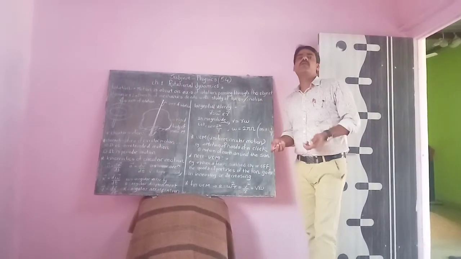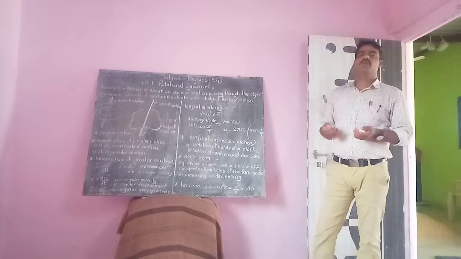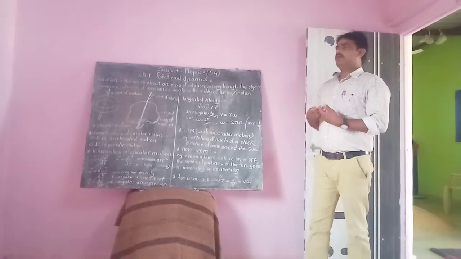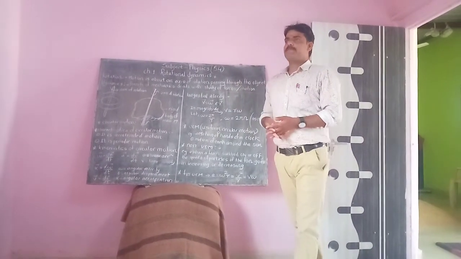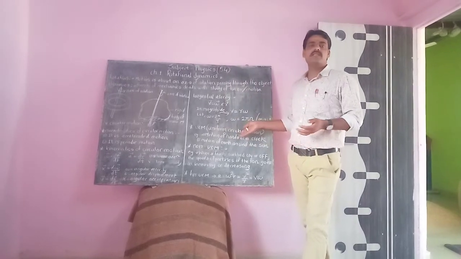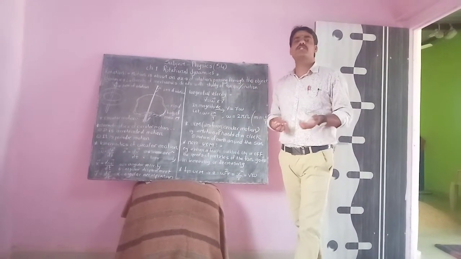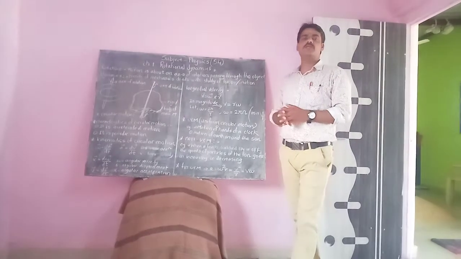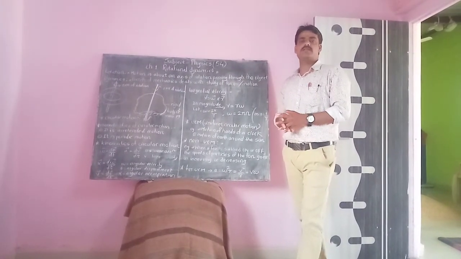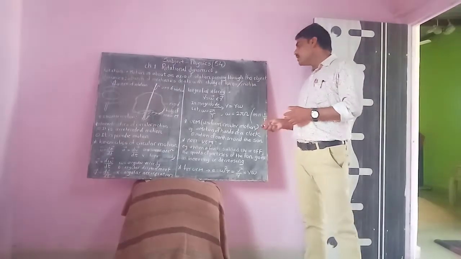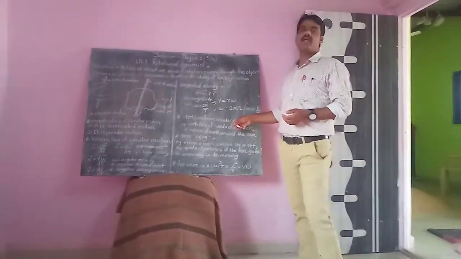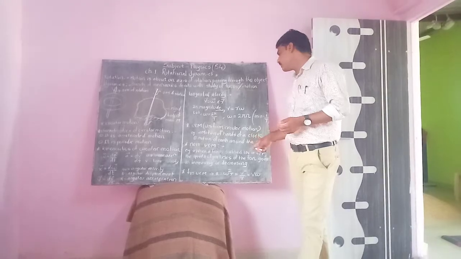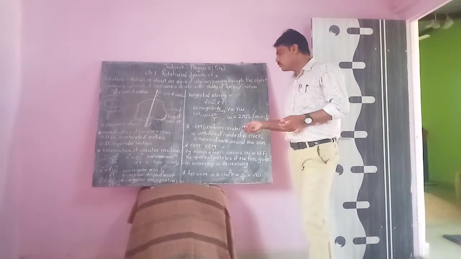For UCM, we can give examples of a particle rotating with constant speed, for example, the rotation of Earth around the Sun. An electron revolves around the nucleus. The motion of the hands of a clock are examples of uniform circular motion.